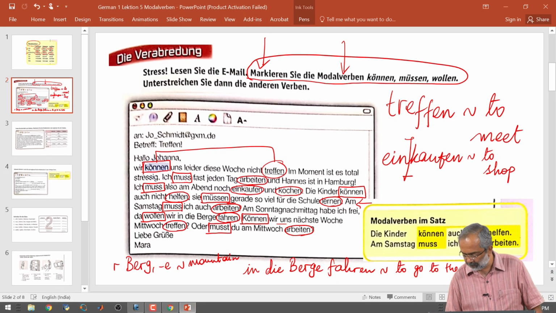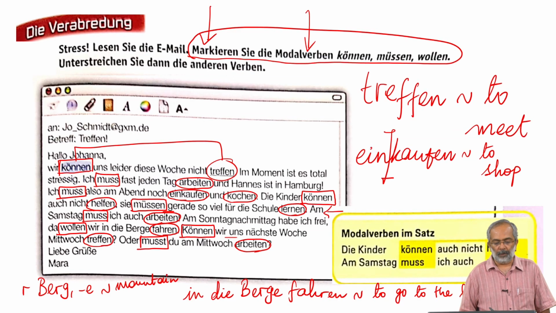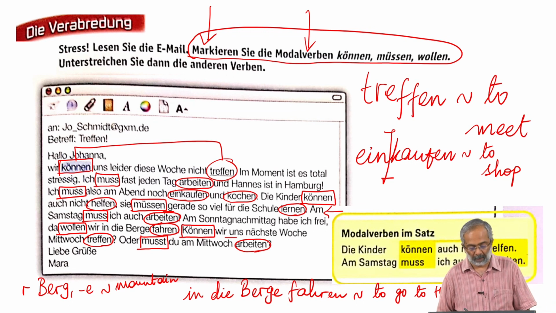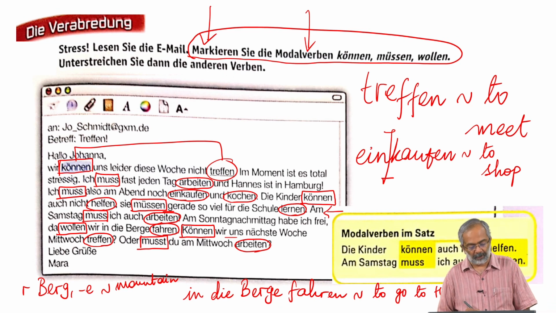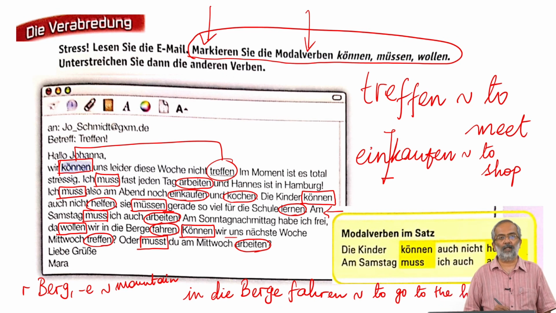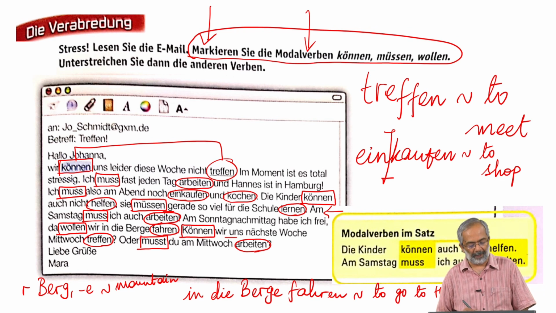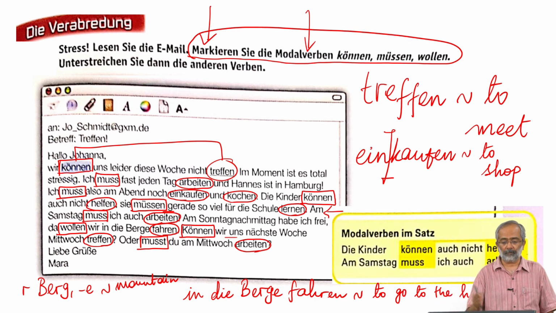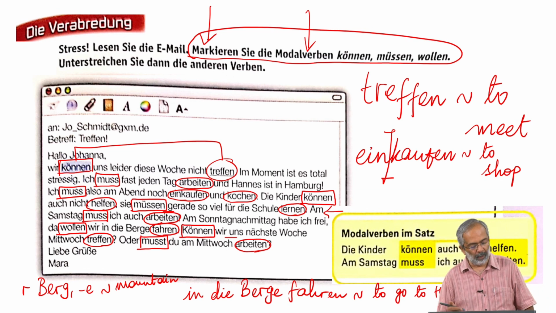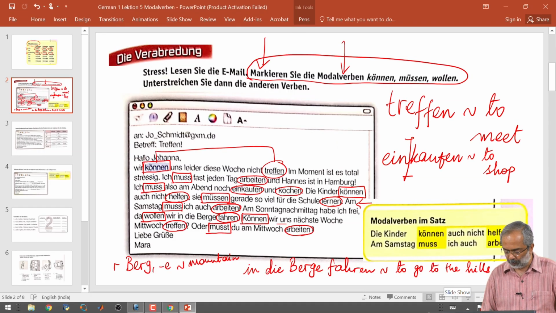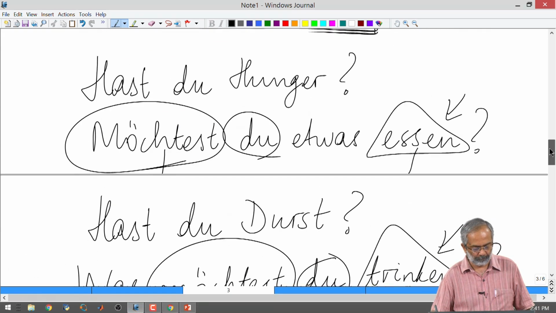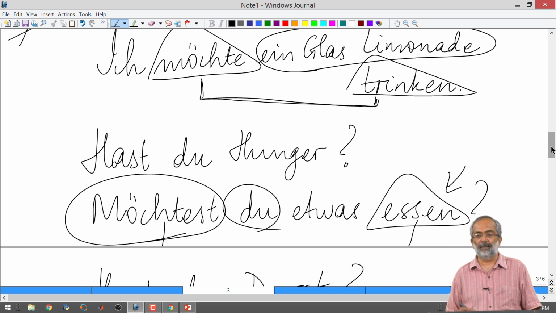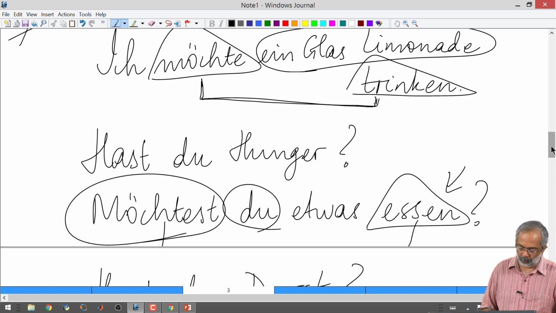Go back to our text. Am Samstag muss ich auch arbeiten. Am Sonntagnachmittag habe ich frei, da wollen wir in die Berge fahren. Können wir uns nächste Woche Mittwoch treffen? Möchtest du etwas essen? Would you like to eat something?